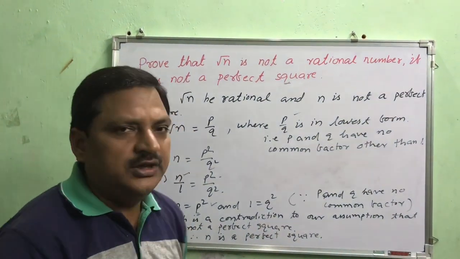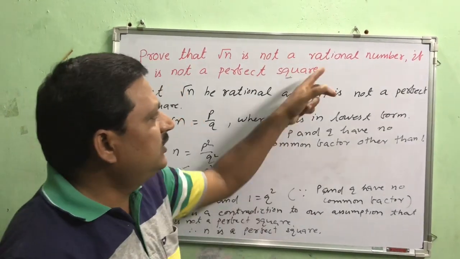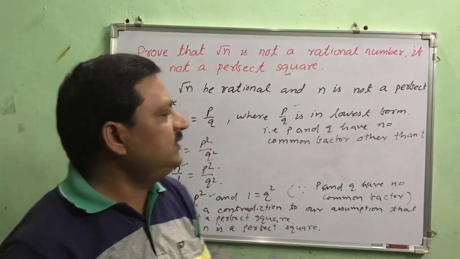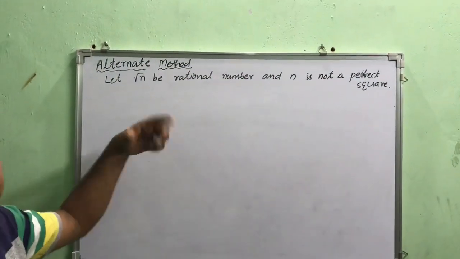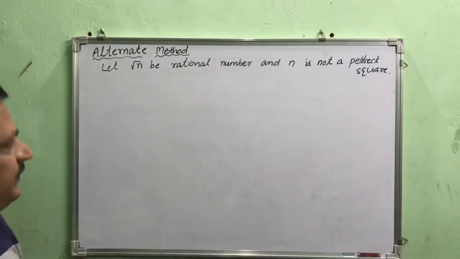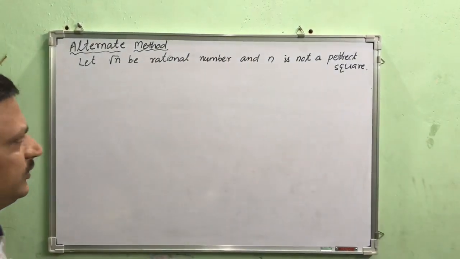So I think you have understood how to prove that root n is not a rational number if n is not a perfect square. Let's try to solve the same thing in another method. Let root n be a rational number and n is not a perfect square.